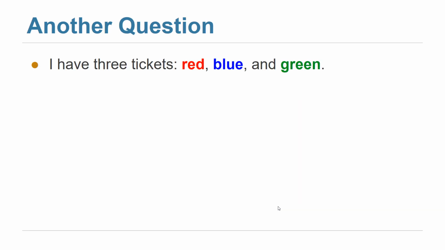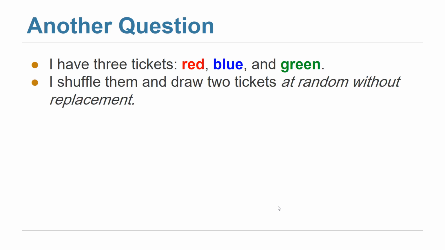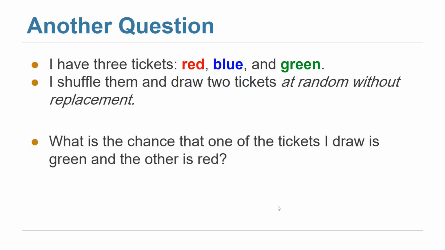Now here's another question. I have the same 3 tickets, red, blue, and green. Now I will shuffle them and draw 2 tickets at random without replacement. How is that different from the previous one? Nothing different, right? It's the same thing until we know the question. The question is, what is the chance that one of the tickets I draw is green and the other is red? Is that different from the previous one? What is the difference here?